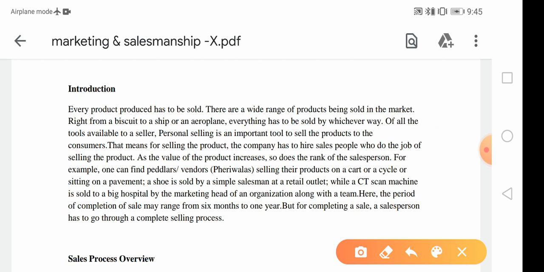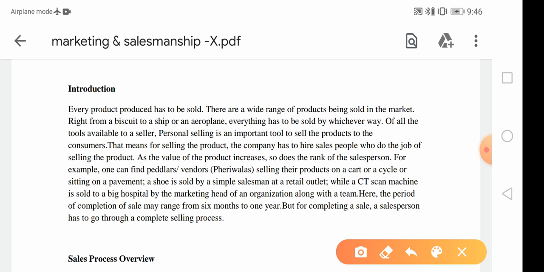Of all the tools available to a seller, personal selling is an important tool. Selling something to your personal or known person is very important in the sale of any product to the customer. That means that to sell the product, the company has to hire skilled persons who are able to do the particular job of selling that product. As the value of the product increases, so does the rank of the salesperson.